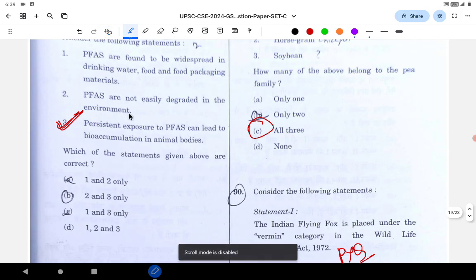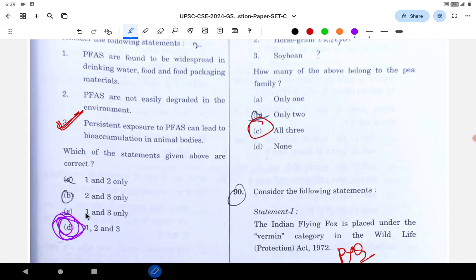I think the correct answer for this particular question is D. I think some institutes have given the answer as D. Let's wait for C. "Persistent exposure can lead to..." they're talking about a possibility, so this will be correct. Again a trick.